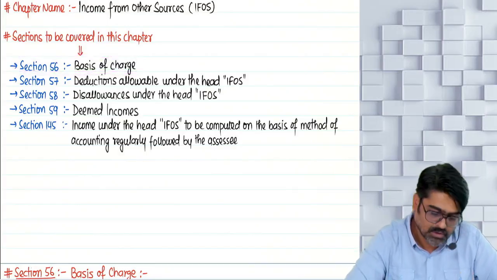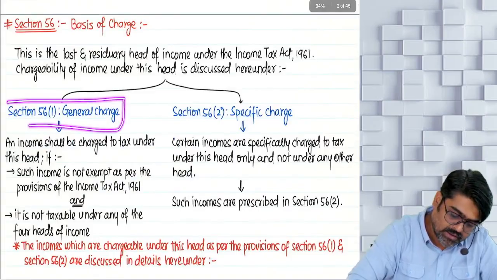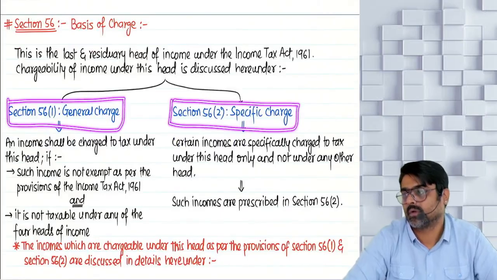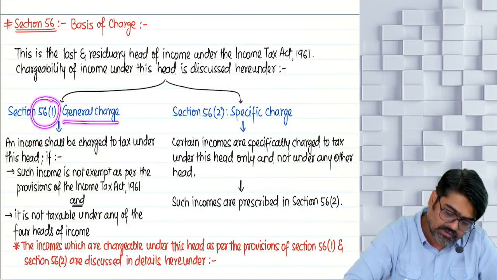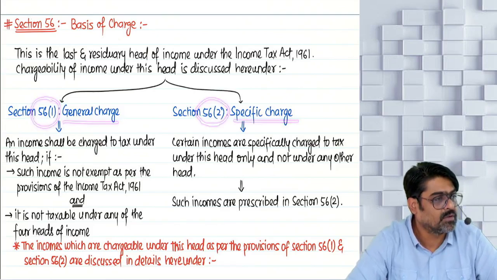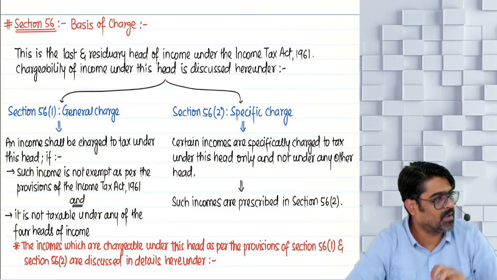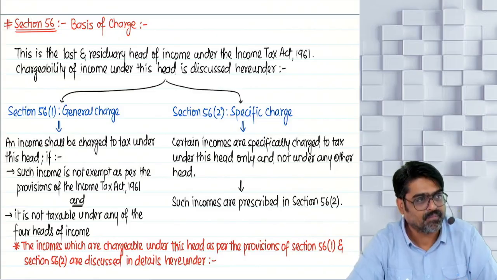Yes or no? So, the basis of charge, the charging section. Your charging section is divided into two parts: number one, that is given in 56(1), and number two, that is given in 56(2). It's just like this. Two types of charge were there in PGBP also: general charge and specific charge. Do you remember that?